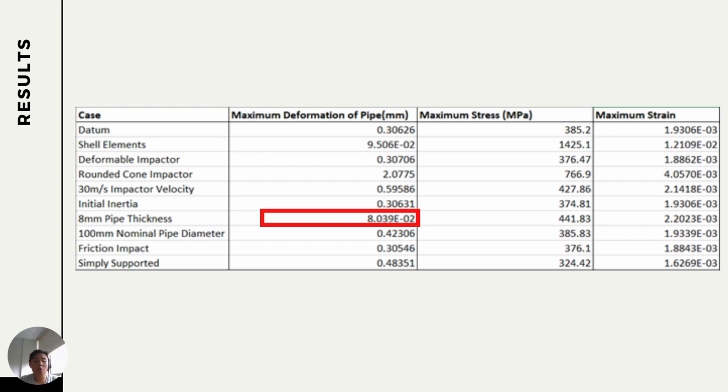These results will show what factors are important to be considered to improve the design of offshore pipes. As can be seen here, changing the thickness of the pipe has the most profound effect out of them all, having the lowest deformation level. However, this is not accurate yet, as there are other factors that need to be considered that might be more important than pipe thickness.